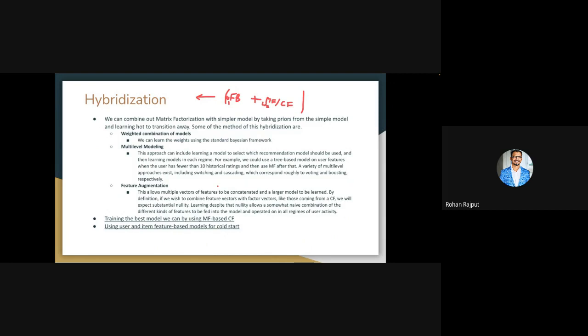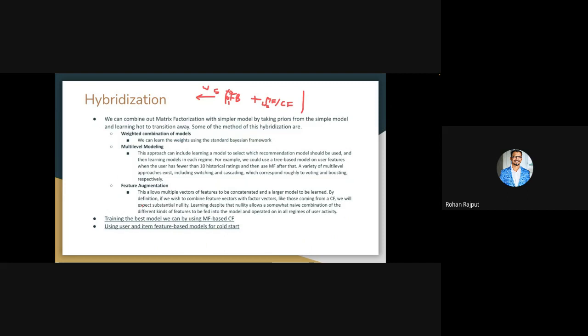We can also do multi-level modeling, where initially for some segment of users we generate ratings based on some algorithm, and then we switch to another level once the user crosses a certain threshold. So the user starts with an initial level of interaction. Let's say they only have 5 interactions initially, so we only serve them the feature based model. But once they have more than 5 interactions, it will switch to the matrix factorization or collaborative filtering model.